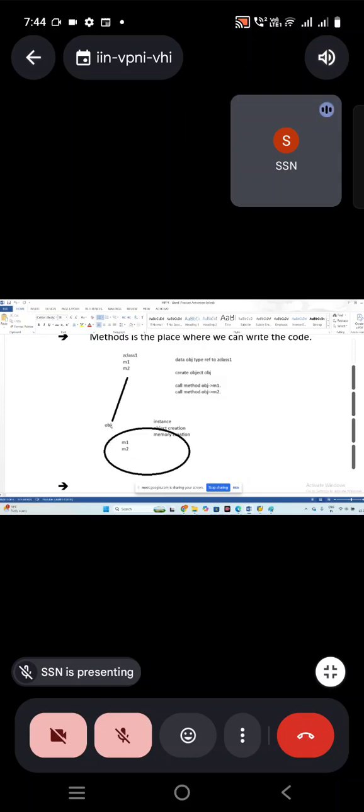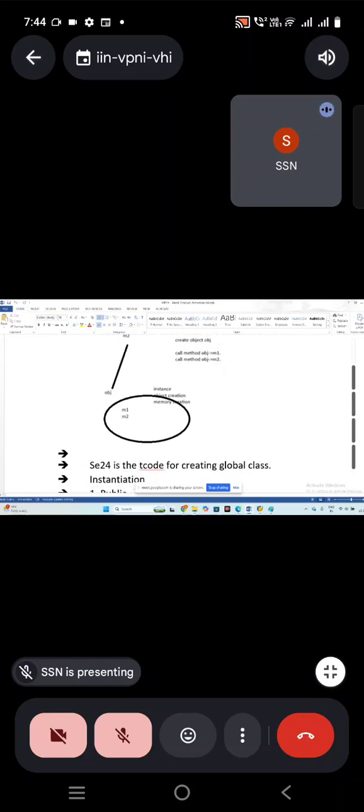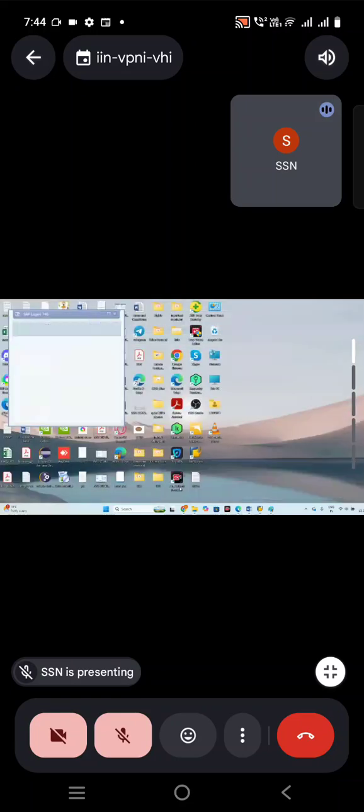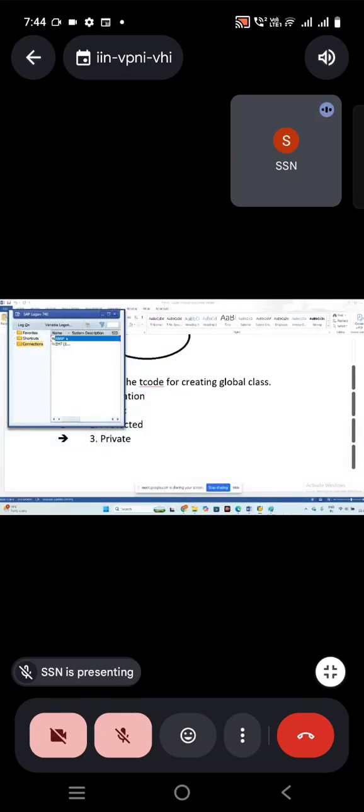Now I'm going to call these methods through the object. Okay, these are the 3 steps we'll follow. So don't worry, we'll see practically so that you can understand better how to follow it. And then we'll see how to create that so that we can discuss more.